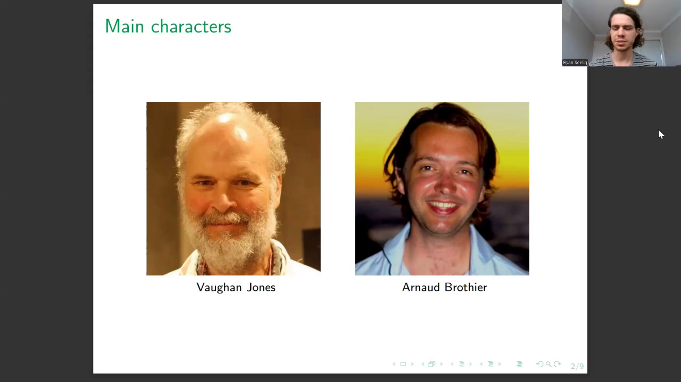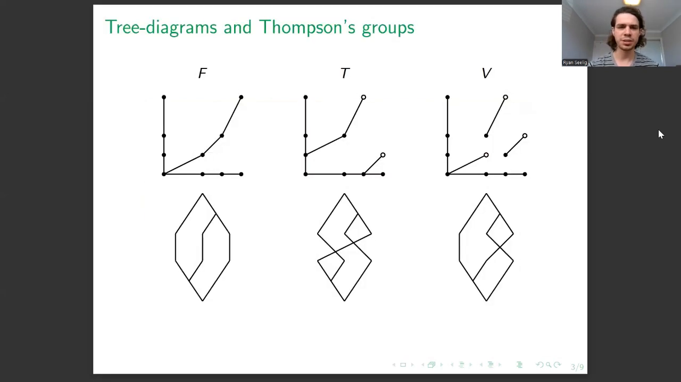And so, inspired by this work and these unexpected connections, Arnaud Brothier constructed a new class of infinite discrete groups that are inspired by Jones connections and sort of Richard Thompson's groups. So what are Thompson's groups?